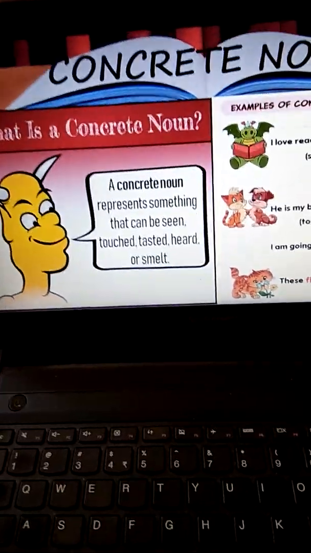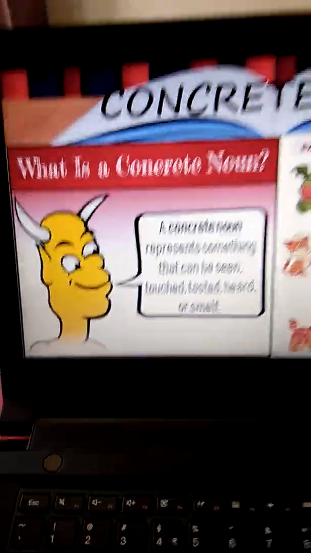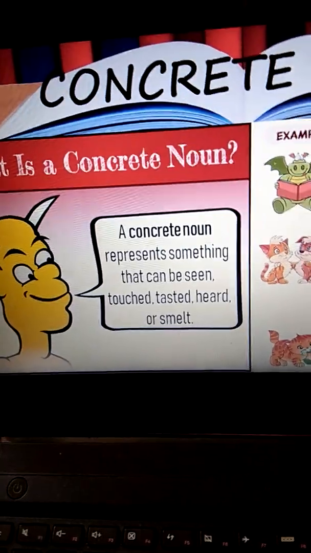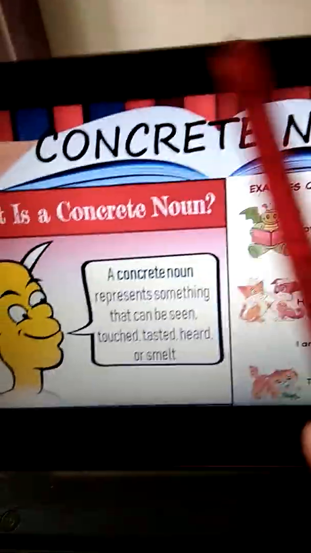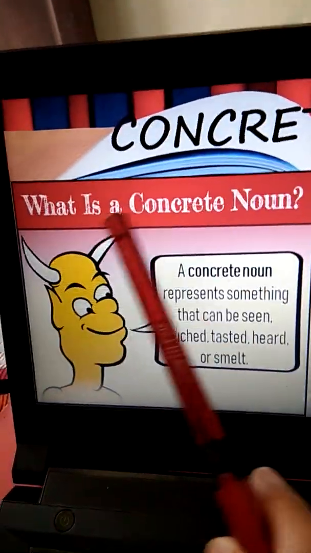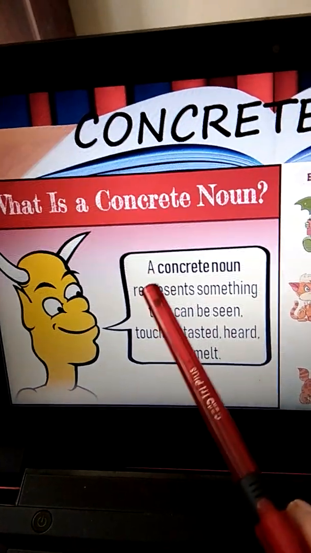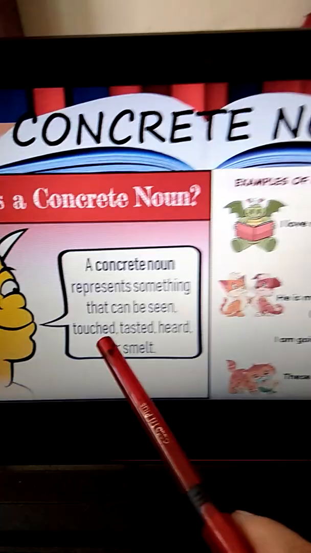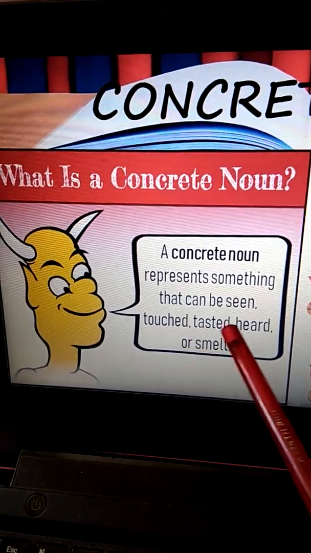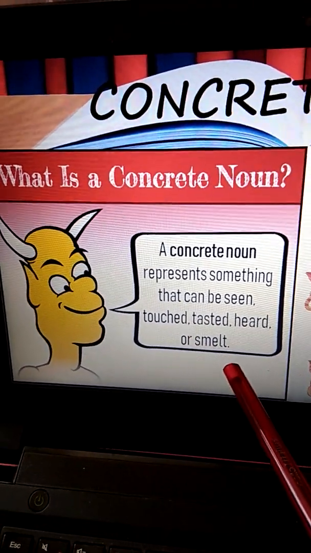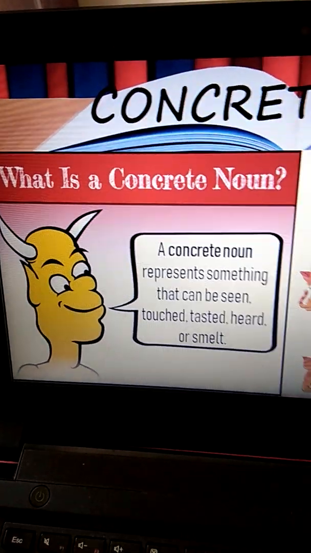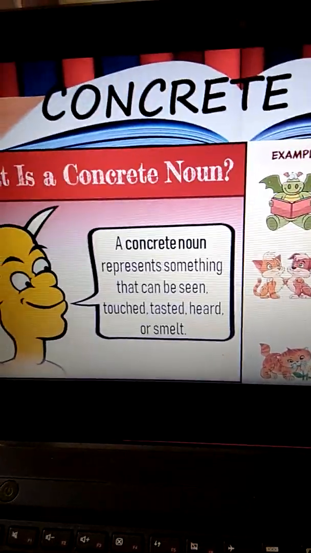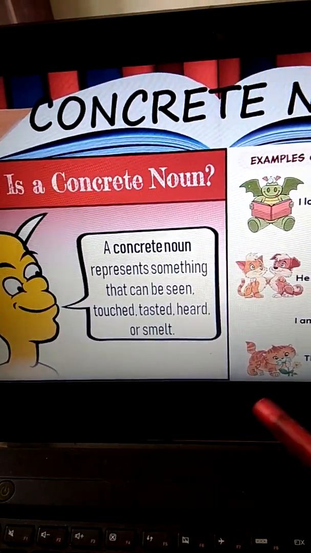Now we come to concrete noun. After we have done material noun, what is the difference between concrete noun and material noun? Let us first know the meaning of concrete noun. What is a concrete noun? A concrete noun represents something that can be seen, touched, tasted, heard or smelled. Okay, so this is the difference between the material noun and the concrete noun.